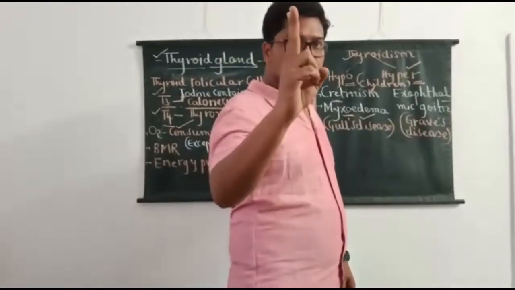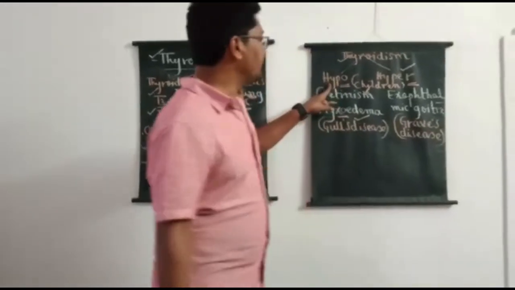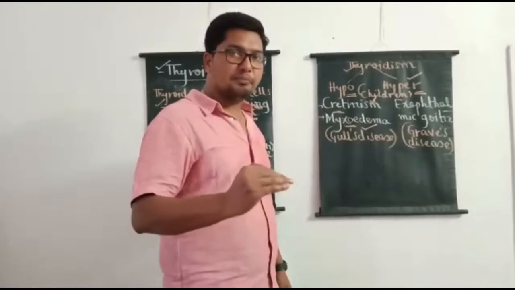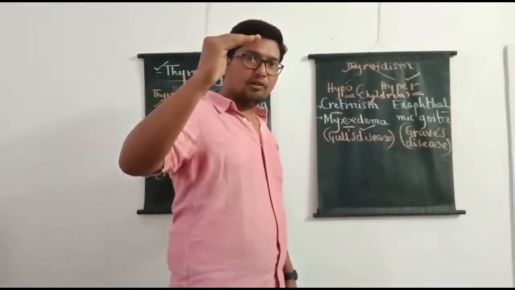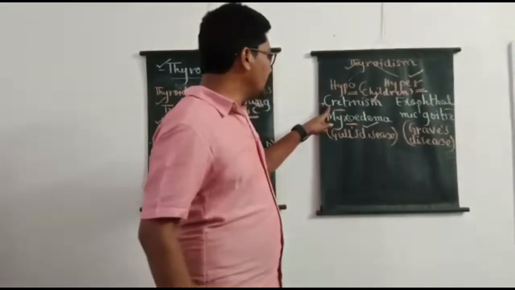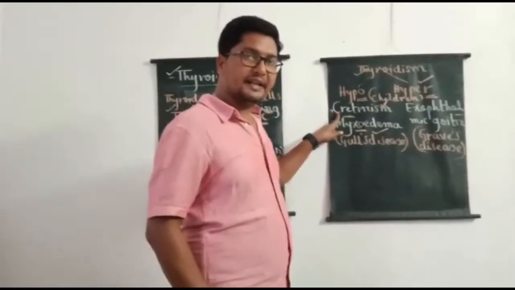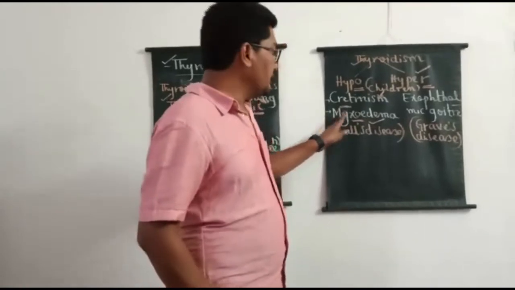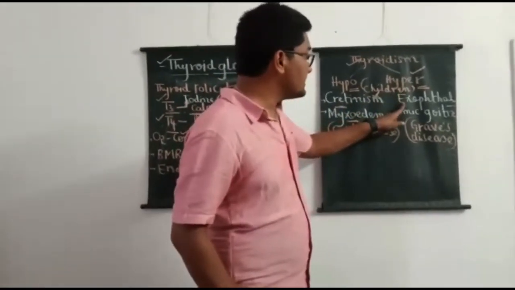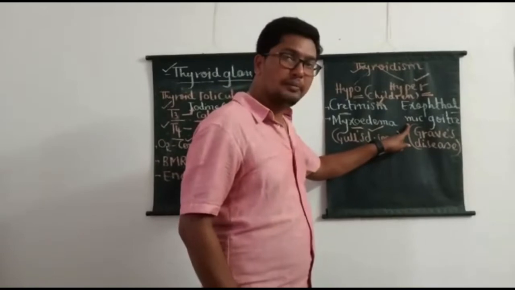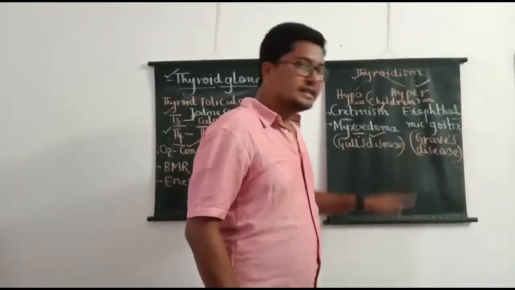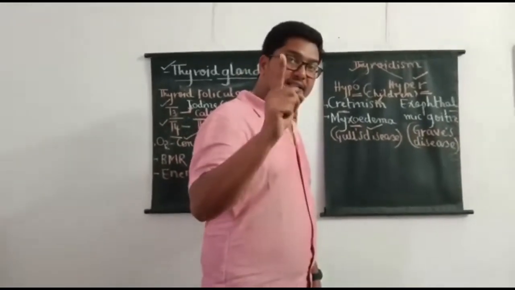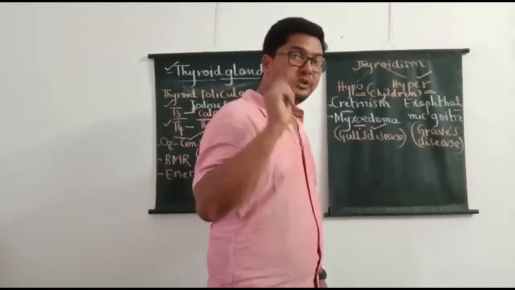So these are the two important problems associated with what? Hypothyroidism and hyperthyroidism. Hypo, less secretion of thyroxine than normal, in children causes a condition called cretinism. In adults, it results in a condition called myxedema, whereas hyperthyroidism results in a condition called exophthalmic goiter, which is also called Graves' disease. And students should remember, exophthalmic goiter is an example of an autoimmune disorder.